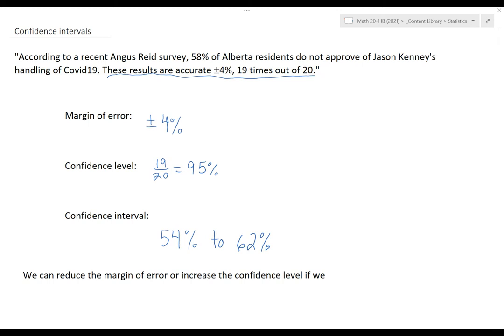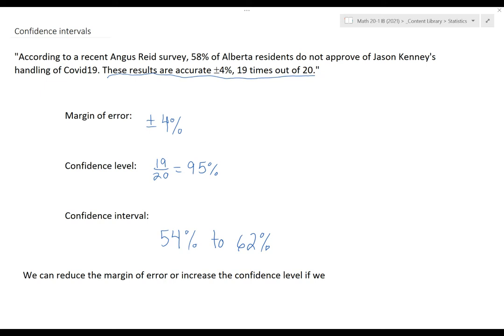One way to interpret it is basically to think, if let's say I did a sample of 100 people, I asked 100 people. If I were to repeat that 20 times, let's say, I would expect that in 19 of them, my true percentage would be found somewhere in this interval. That's not exactly what it means. In university stats courses, you'll get into more nuance, but it is kind of a helpful way of thinking about it.